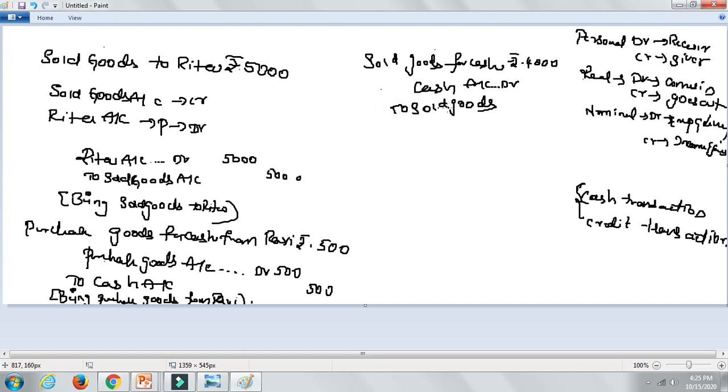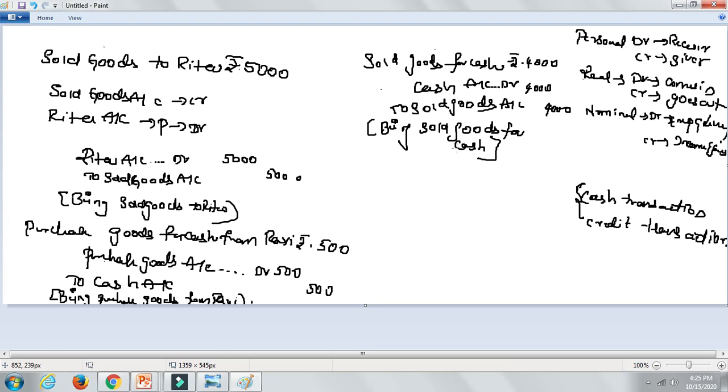To sold goods. What is happening when you're selling goods? Goods are going out of the business. To sold goods account 4,000, being sold goods for cash.